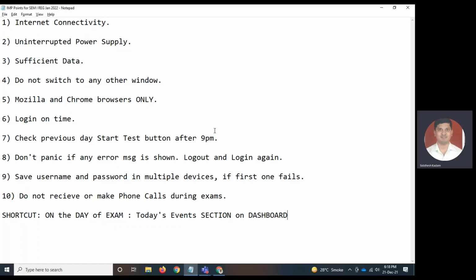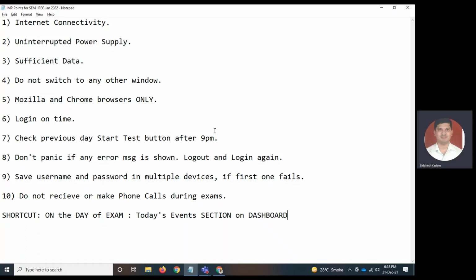Save your username and password in multiple devices. For example, if there are multiple devices in your house, then make sure that you are saving your password. If there's a problem with the first device, then you can quickly, without wasting any time, log into the second device. All your answers which you have previously marked will be saved and you will start from a new question.